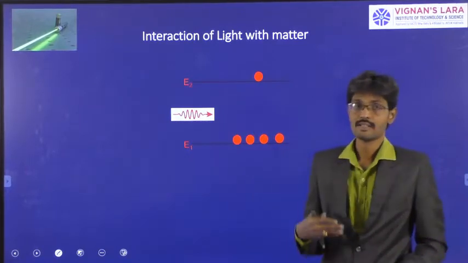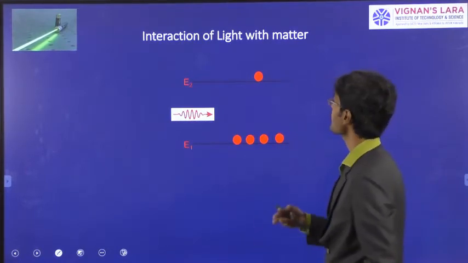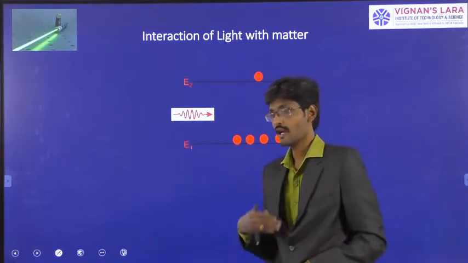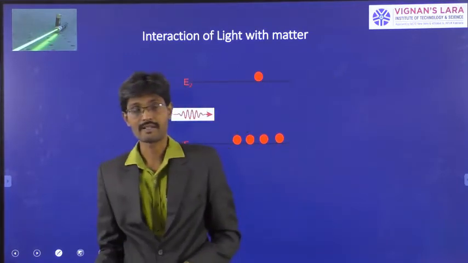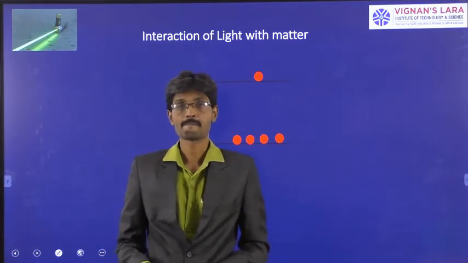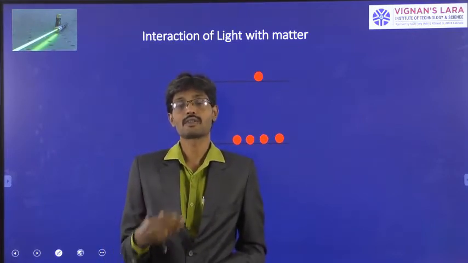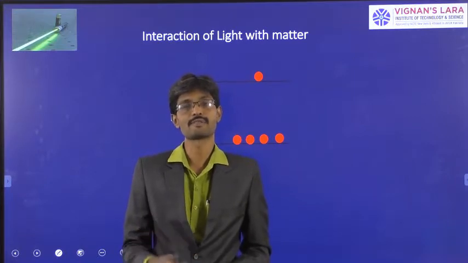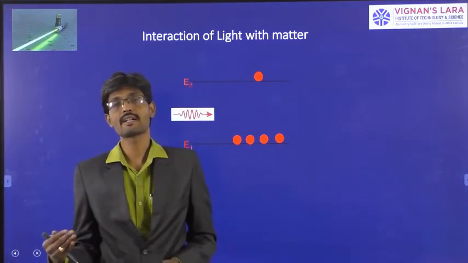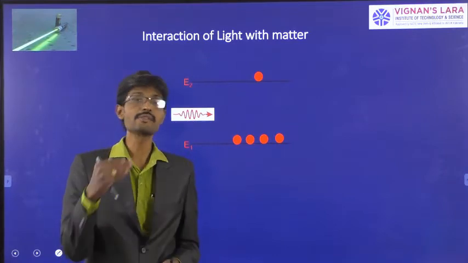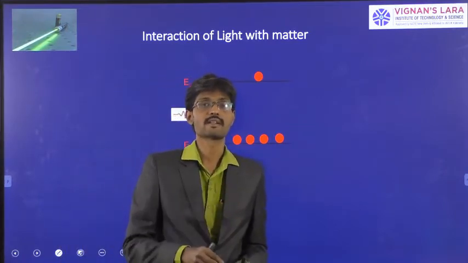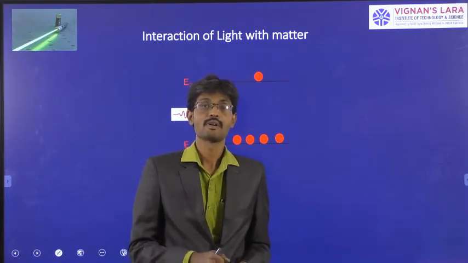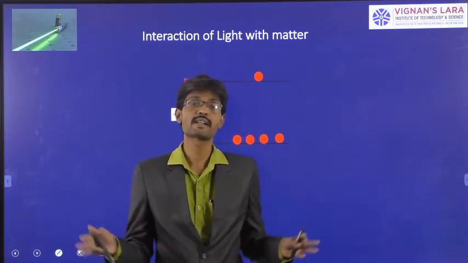Now the next one, the interaction of light with matter. So if you understand how this light interacts with matter, this is the main concept behind the production of light from different sources. So whatever radiation or light we make incident on a material, the material absorbs light, or in some cases, it scatters the light also.